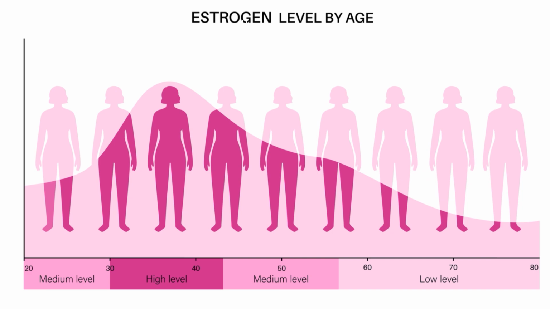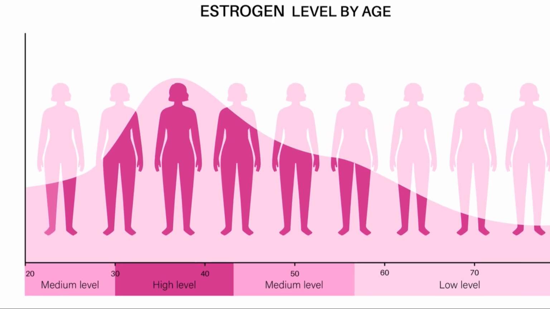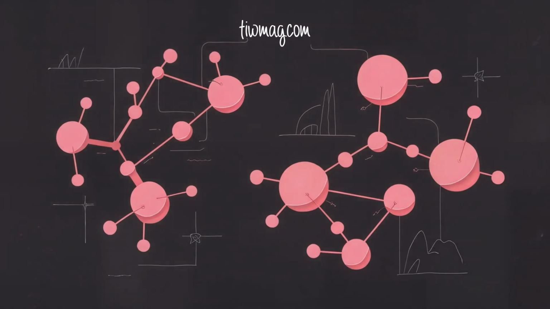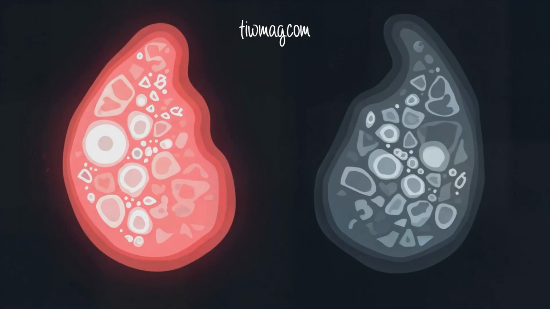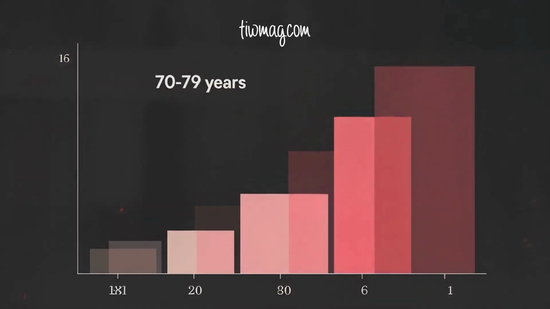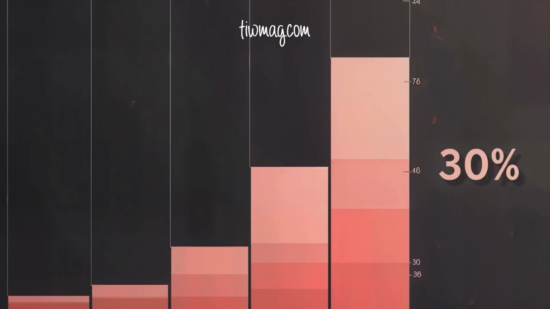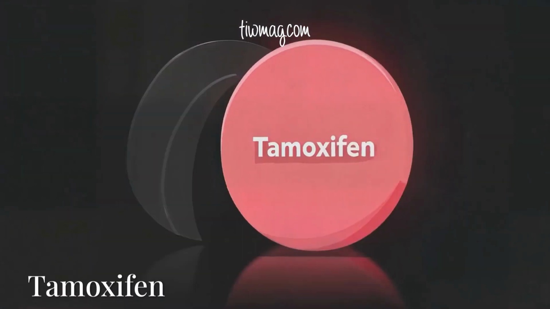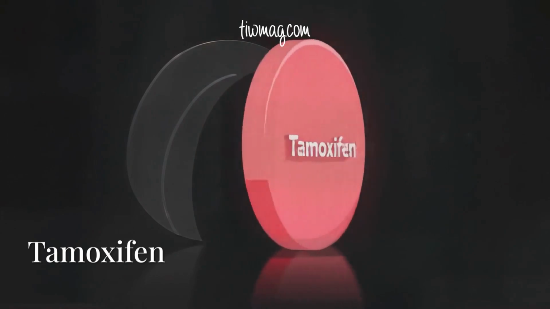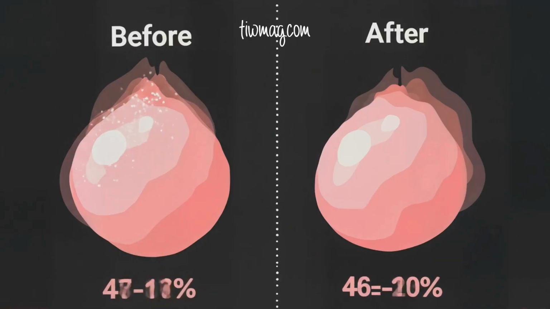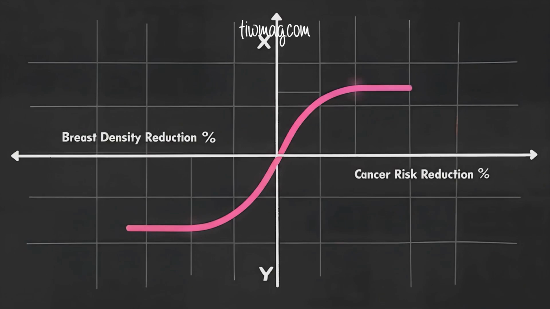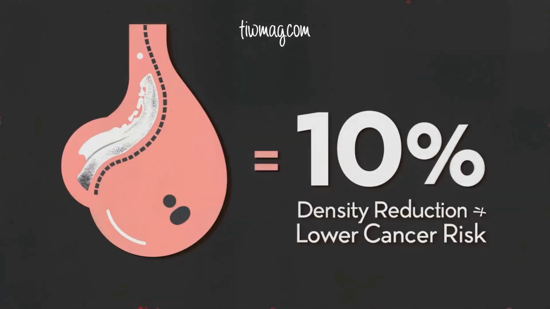With the reduction of estrogen and progesterone levels after menopause, the cyclic proliferative process becomes quiescent. The mammographic appearance of the breasts becomes increasingly radiolucent, that is, less dense. By age 70 to 79 years, only 30% of women have 50% or greater breast density. As further evidence of the biological import of breast density, only those individuals with a reduction of breast density of greater than 10% with the anti-estrogen tamoxifen experienced significant reduction of breast cancer risk.